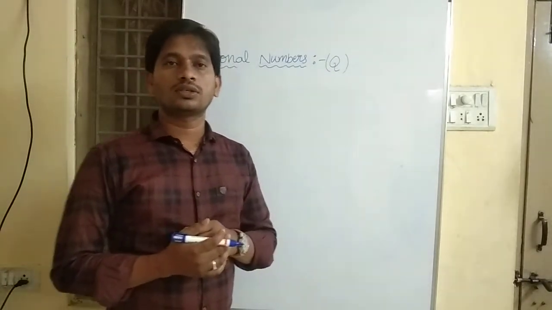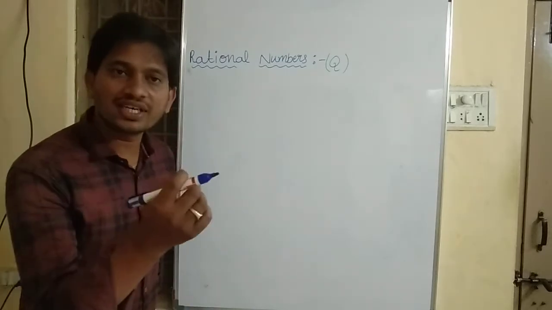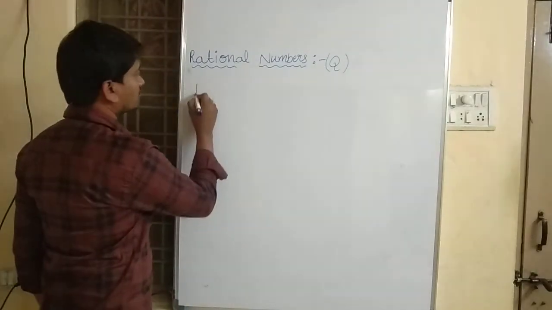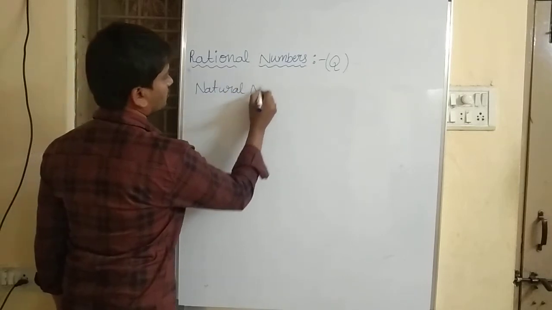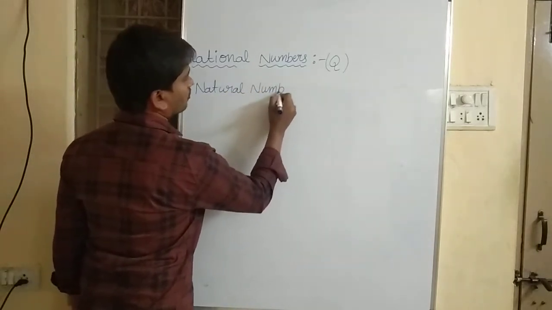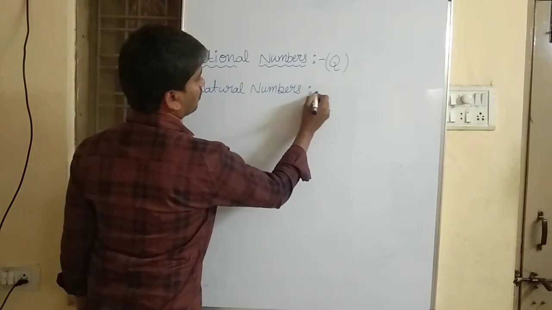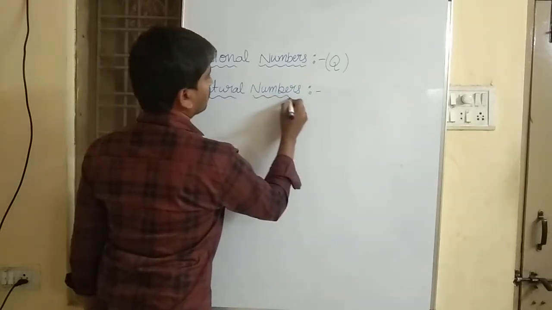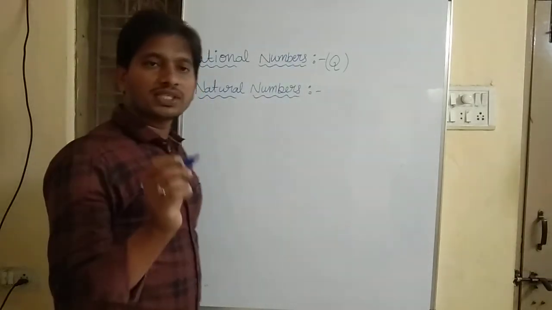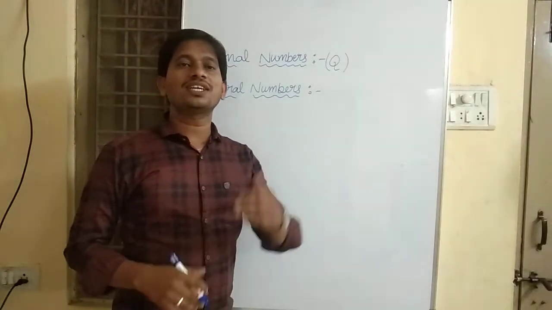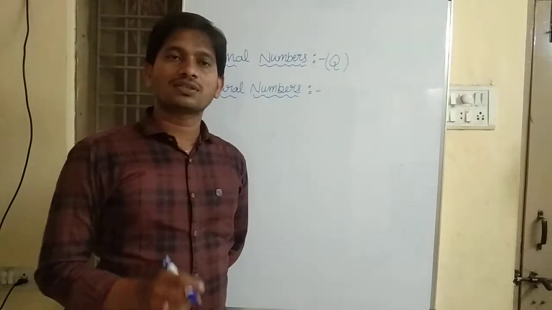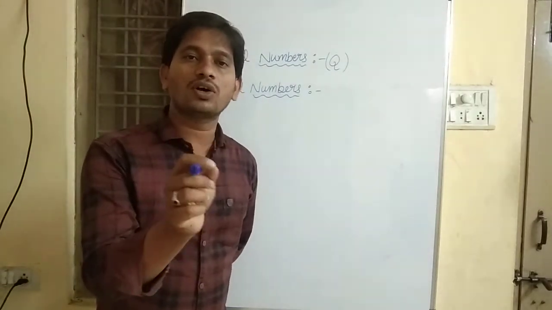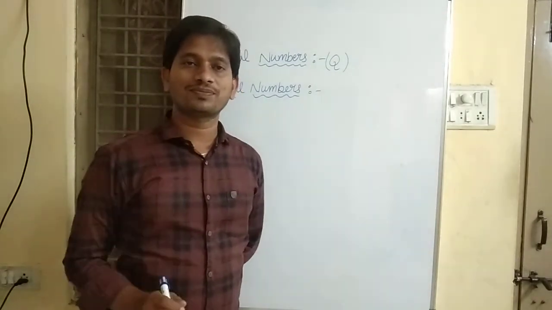Let us recall natural numbers. What do you mean by natural number? Natural numbers are nothing but all counting numbers. All counting numbers are called natural numbers.